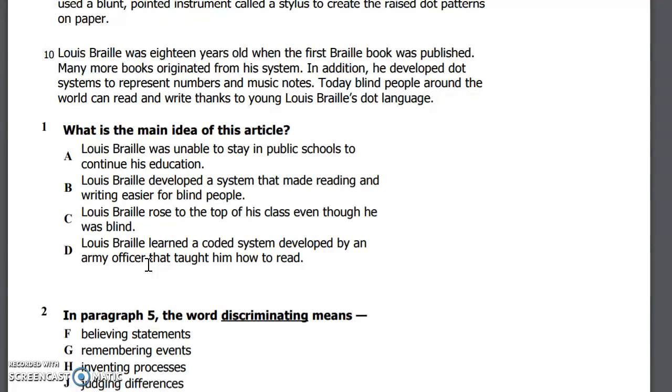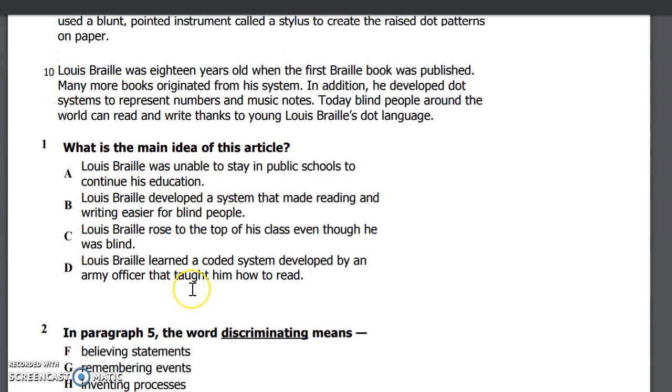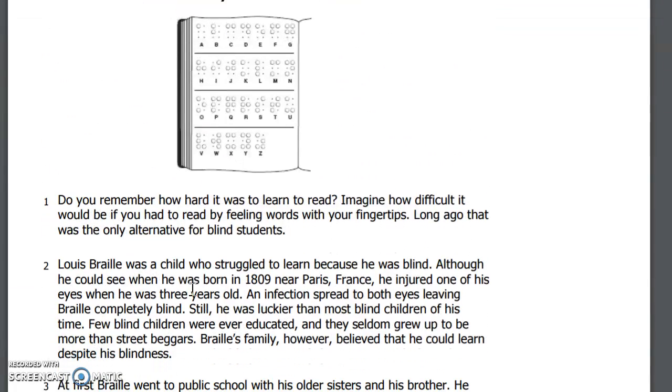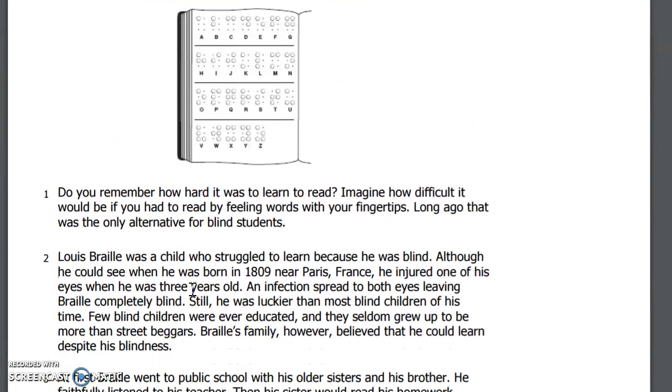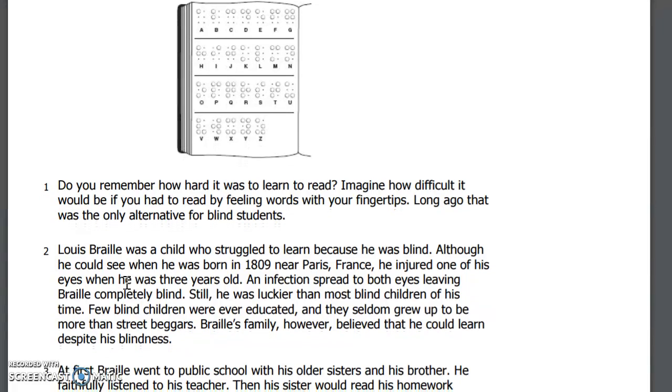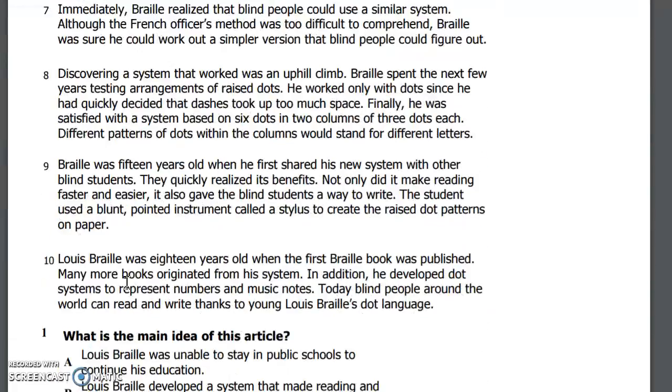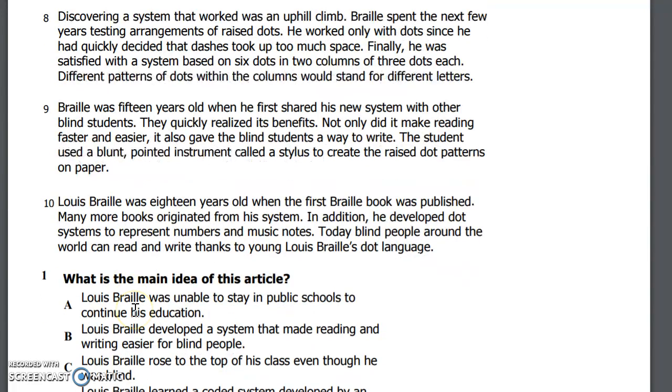So, what you would do first after you look at the answer choices is you're going to reread the first sentence and the last sentence. So, the first sentence is: do you remember how hard it was to learn to read? The last sentence says: today blind people around the world can read and write thanks to young Louis Braille's dot language.